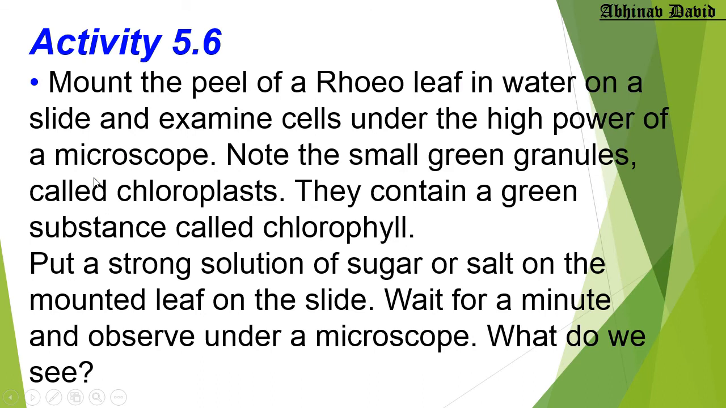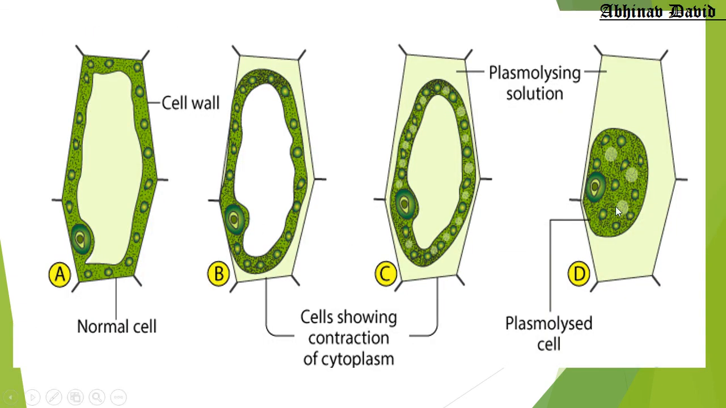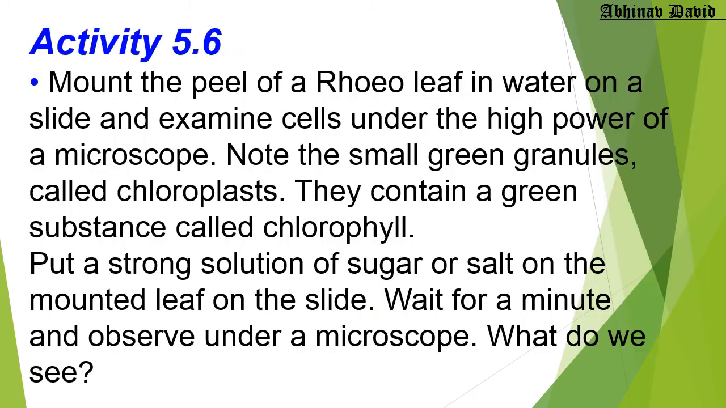Now what we are going to do here is put a strong solution of sugar or salt. What is a strong solution of sugar or salt? A hypertonic solution. So when we put a hypertonic solution on the leaf peel, after two or three minutes we will see that plasmolysis takes place. Figure A will change to figure B, then C, and then to figure D. So we will observe the phenomenon of plasmolysis when we do this activity.